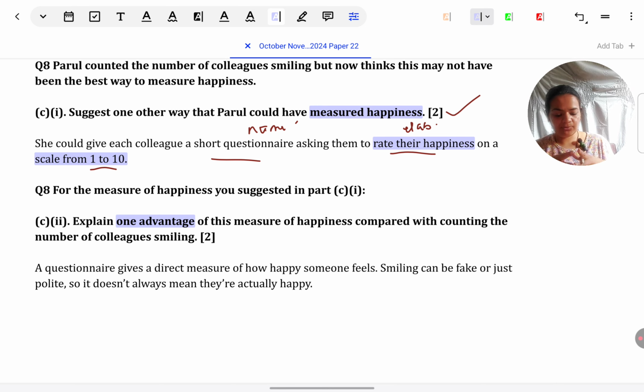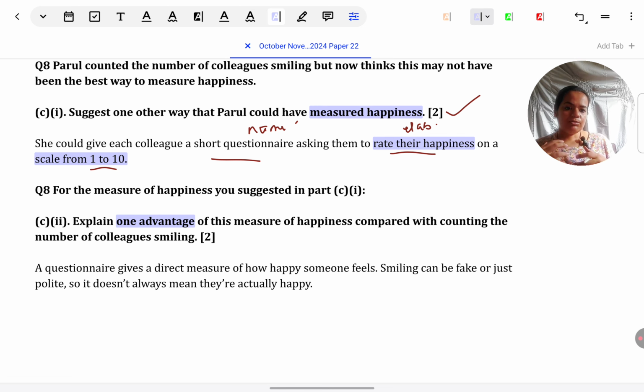You cannot give something which, in the case of the number of colleagues smiling, also would have been a strength. You cannot give that. So that is where you can lose marks. Supposing I say it's objective because this is numerical. But then counting the number of smiles is also numerical. It is also objective. Doesn't answer the question. How is this better than counting the number of smiles?